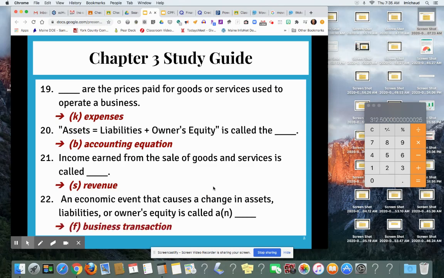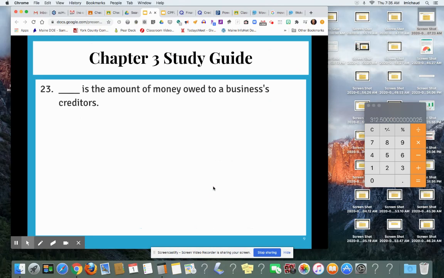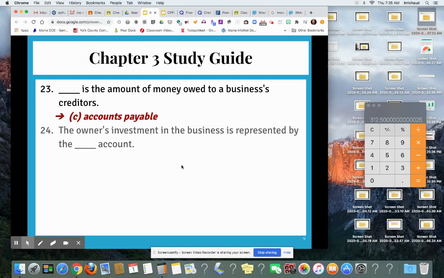F, business transaction. 23. What is the amount of money owed to a business's creditors? Accounts payable, which is a liability. So if a business borrows something from someone else, it's an accounts payable, which is a liability.